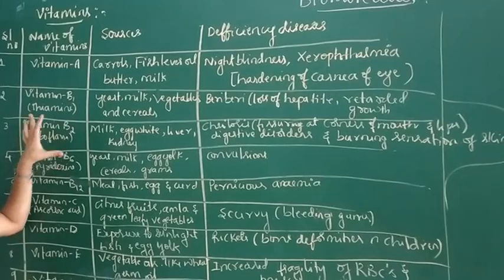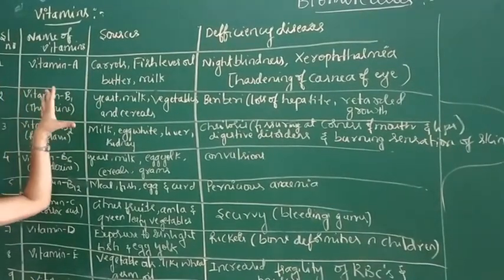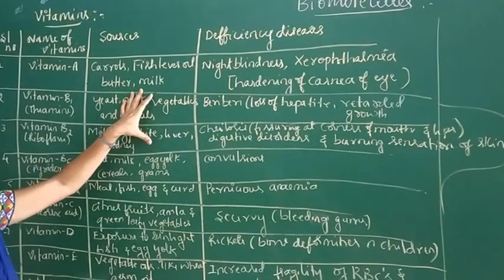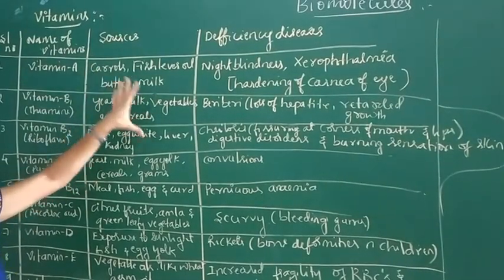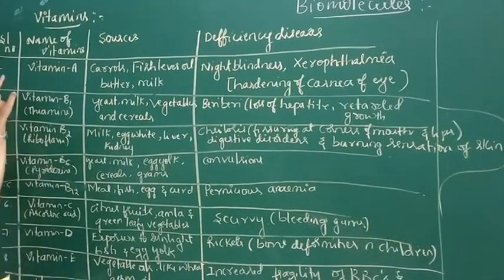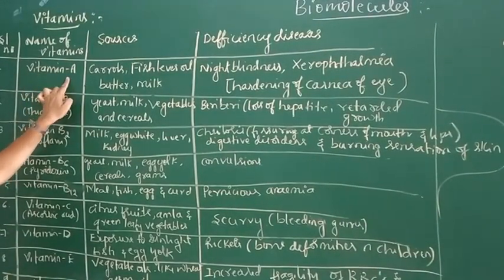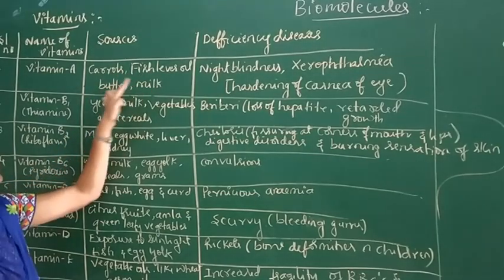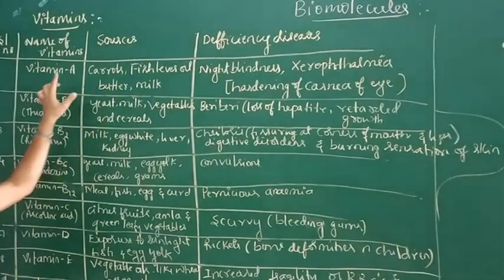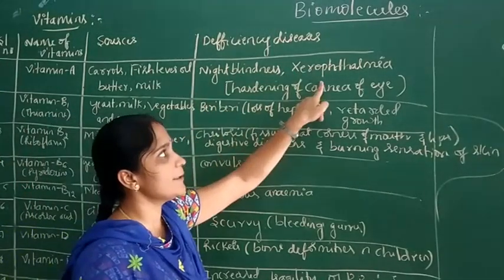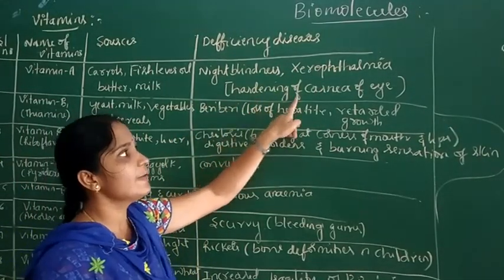Next, some important vitamins and their sources and deficiency diseases are given in this table. Now come to the first one, vitamin A. It is found in carrot, fish liver oil, butter and milk. Vitamin A deficiency causes the disease night blindness, xerophthalmia, that means hardening of cornea of eye.